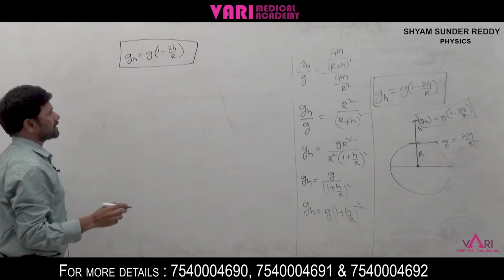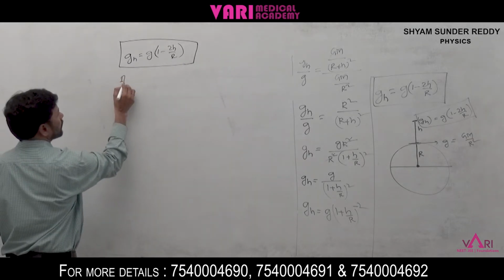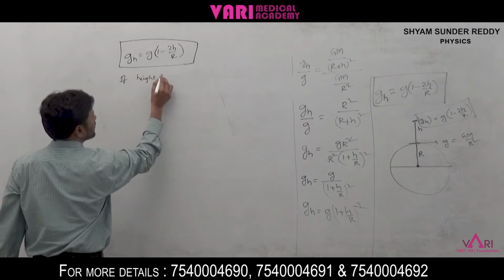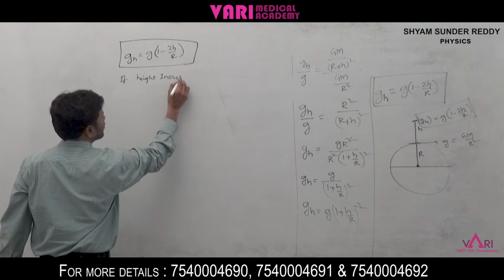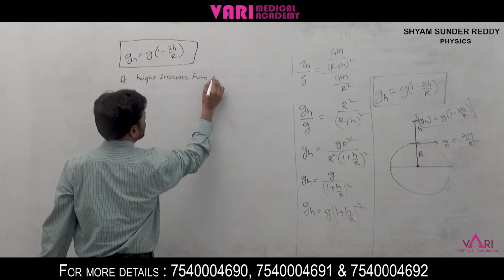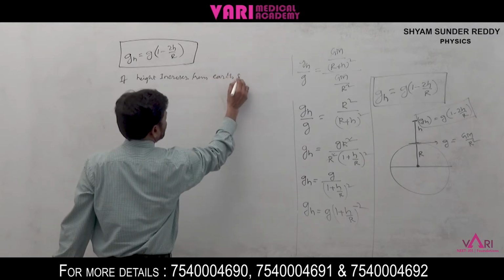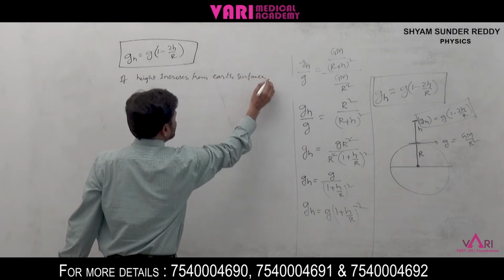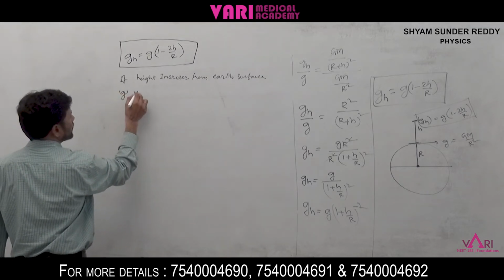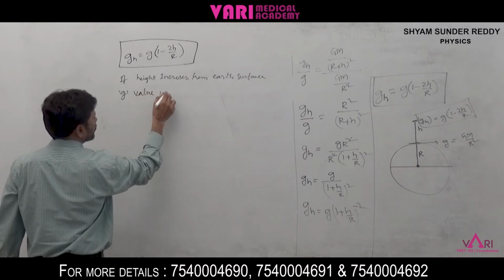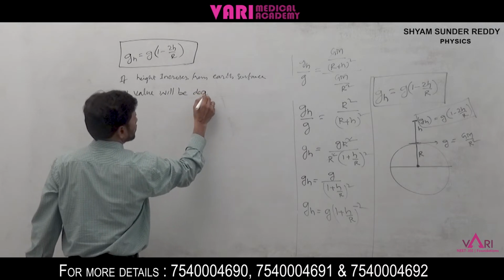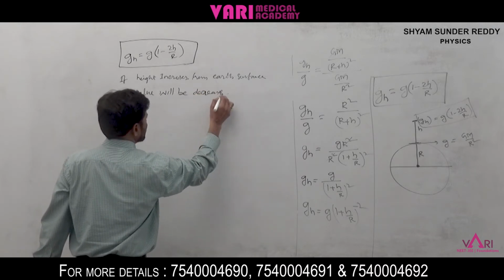So from this we can say that if the height increases from the earth's surface, the g value will decrease, right?